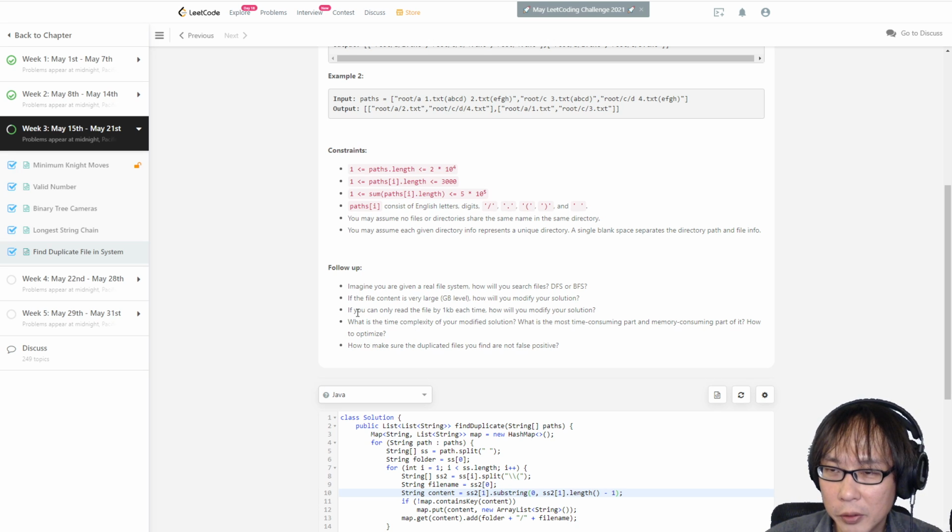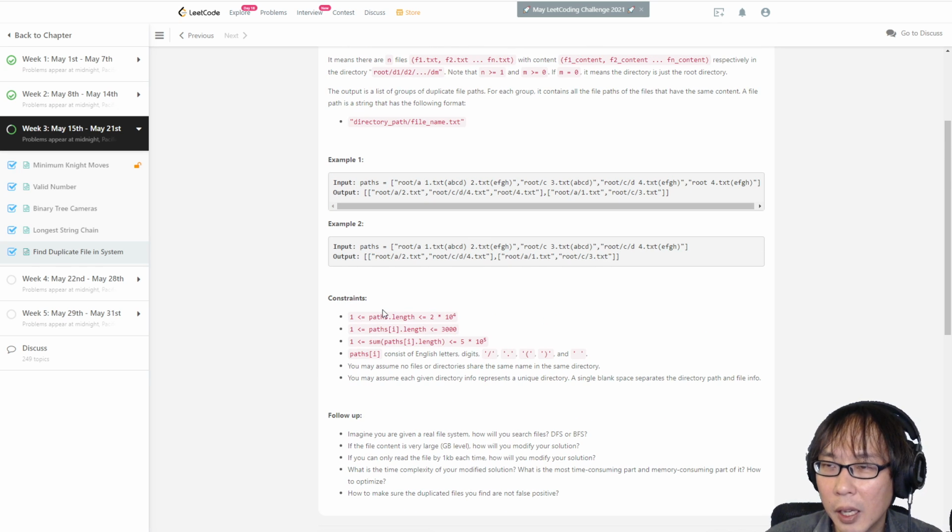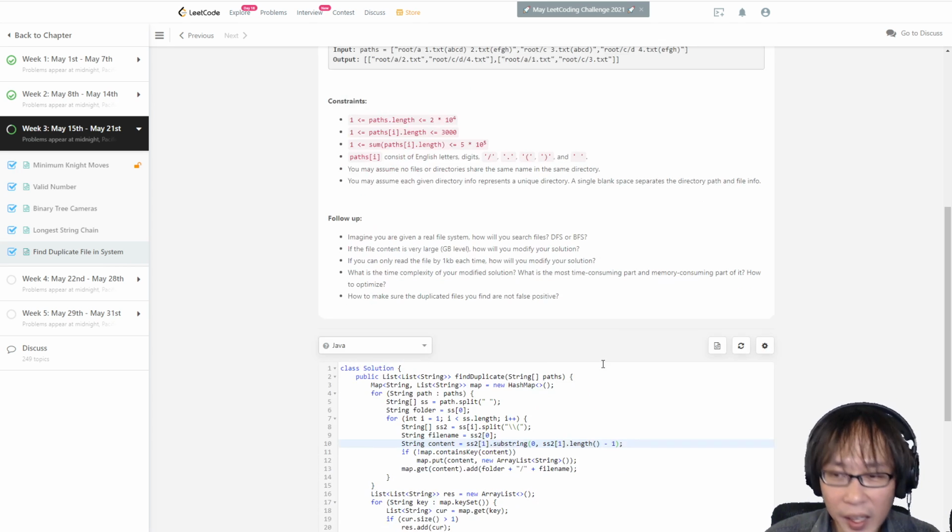Okay, let's check the third one. If you can only read the file by 1 KB each time, how will you modify your solution? I am thinking that probably means the content is very big and you cannot read the entire content at once. You have to read 1 KB at a time, because your memory is just that big. How will you modify your solution?